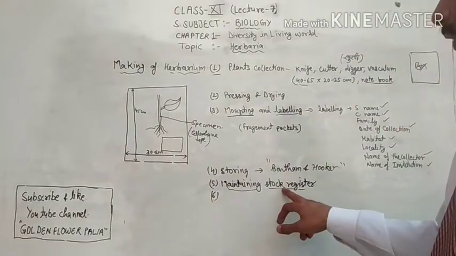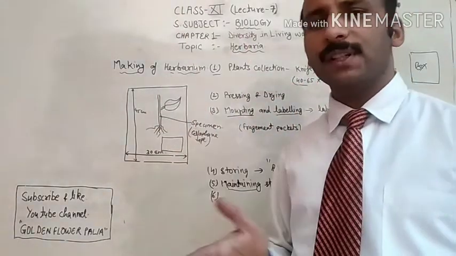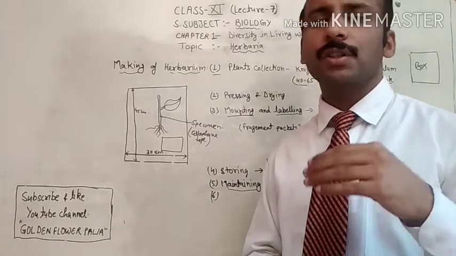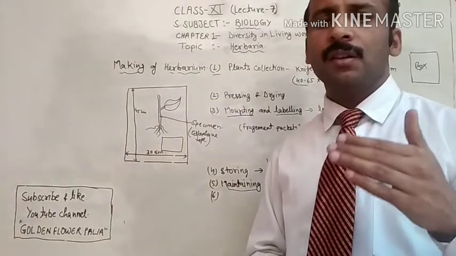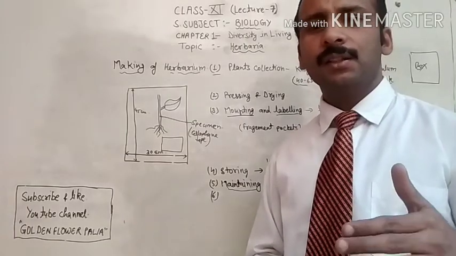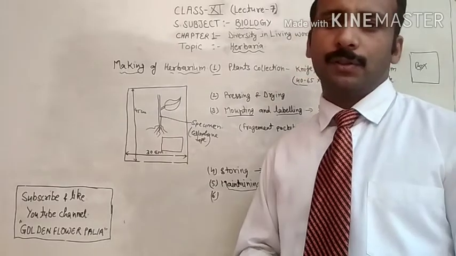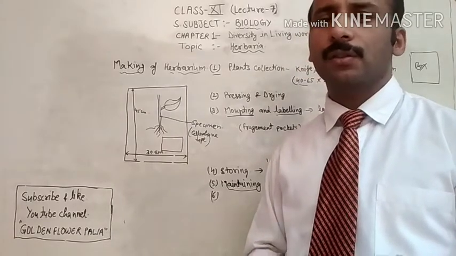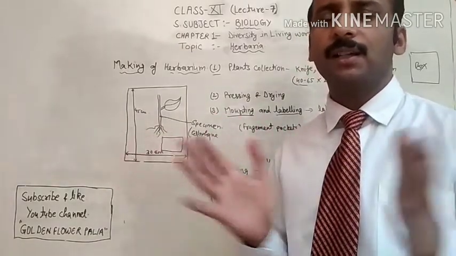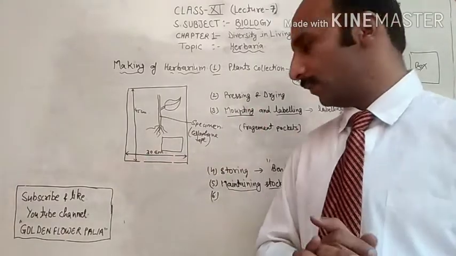Next one is the stock register. You have to maintain a proper stock index register, which plant specimen is kept where, according to the classification. Means you have to categorize the almirah according to their classification.